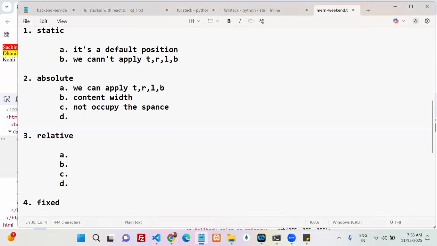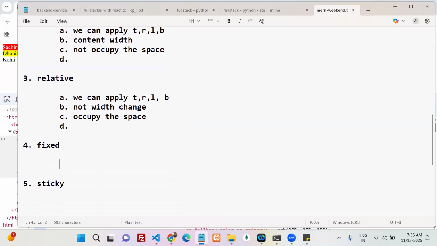Tell me. First point, we can apply top, right, left, bottom. Next, there is no width change. Inline only, block level only. There is no change in the width. Next, does it occupy the space or not? Yes. Occupy the space in the DOM. Okay, three points are okay.